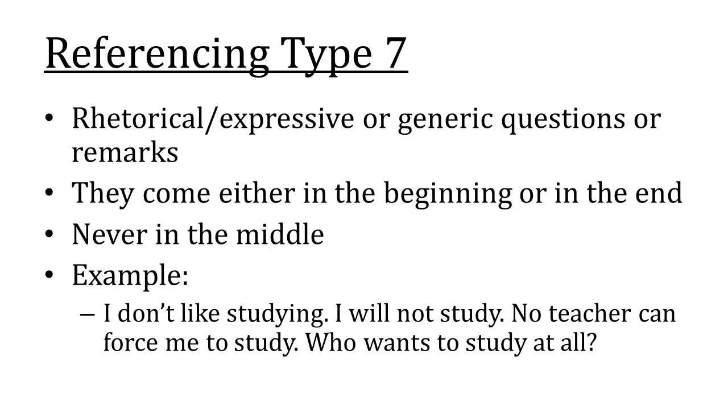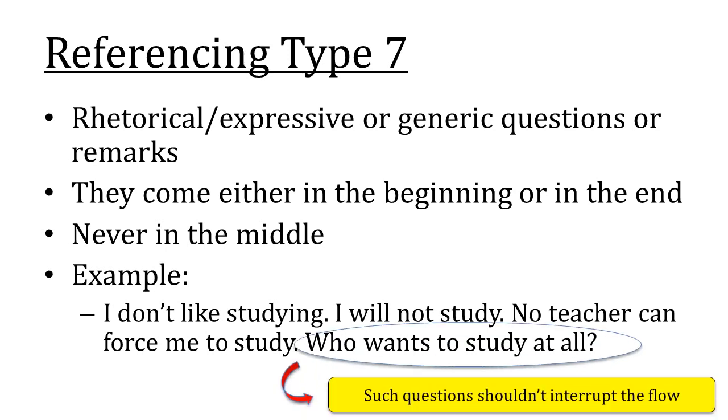Referencing type 7: Rhetorical, expressive, or generic questions or remarks. These things come either at the beginning or in the end. They never come in the middle because they're going to interrupt the flow. For example, "I don't like studying. I will not study. No teacher can force me to study. Who wants to study at all?" The last statement, "Who wants to study at all?", is a generic remark. It's been expressed by a person and hence it comes under the category of referencing type 7. It should therefore come either in the beginning or at the end. It should never come in the middle because that is going to interrupt the flow of the conversation.